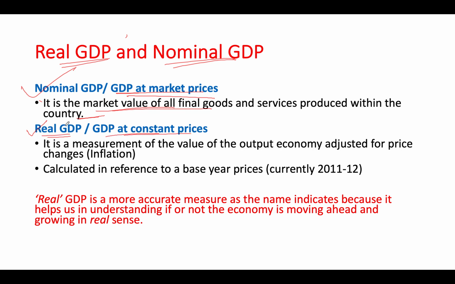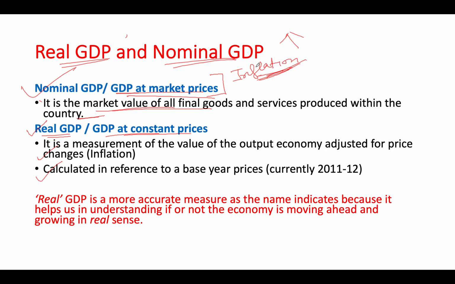Now the main thing you have to understand over here is real GDP. What happens is that GDP at market prices always has inflation included in it. Every year, the prices of goods and services increase because of inflation. The price of things today might not be the same after two years.